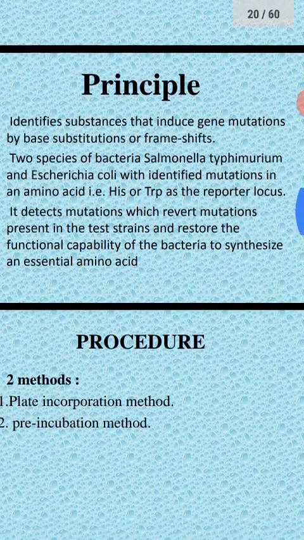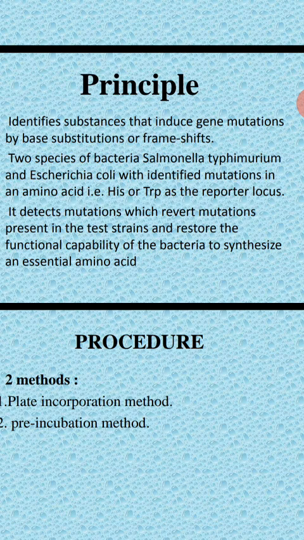After treatment with any mutagenic drug, these mutations will be reversed. Once treated with the test compound, reverse mutations happen in the test strain, restoring the functional capacity of the bacteria to synthesize their essential amino acids.